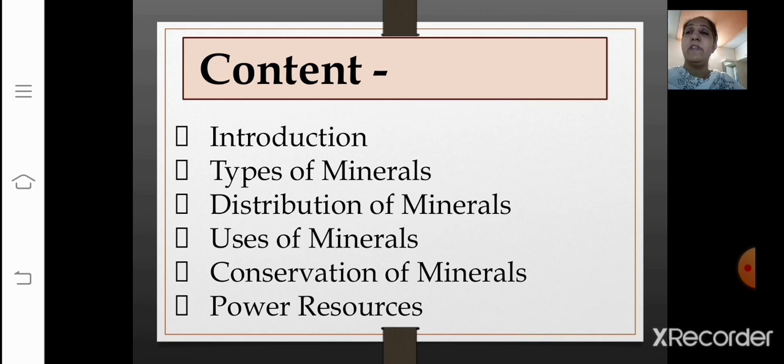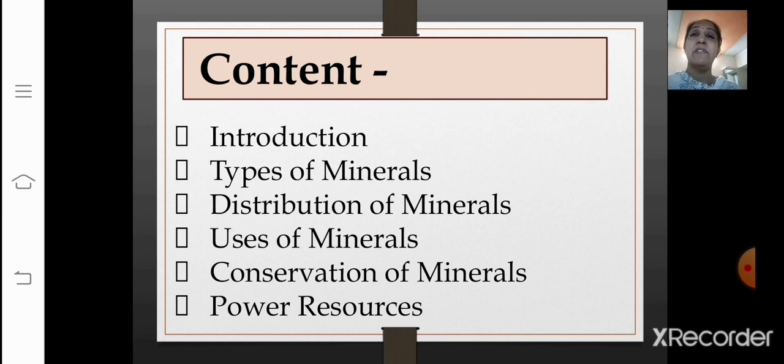Introduction, types of minerals. This is what we have learned in our first presentation, right? Introduction and types of mineral. Just have a quick recap of what we have learned in our first session. We saw that rocks on this earth have several materials called minerals mixed in them, right? But these minerals are scattered throughout the earth's rocky crust. Then we saw the meaning of minerals, that is a naturally occurring substance that has a definite chemical composition that is called a mineral.